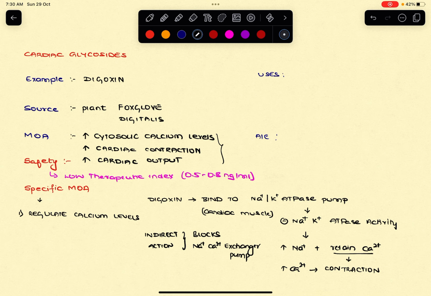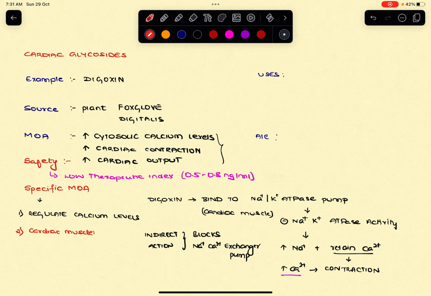Since the calcium levels are now increased, what is the effect on the cardiac muscle?